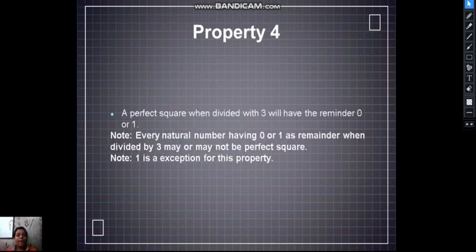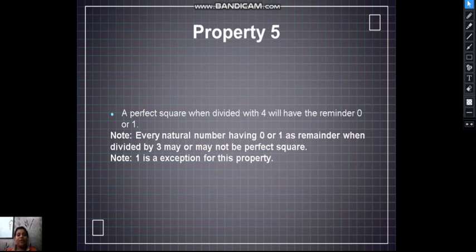Property 4. A perfect square when divided by 3 will have a remainder of 0 or 1. Every natural number having 0 or 1 as the remainder when divided by 3 may or may not be a perfect square. Note, 1 is the exception for this property. There are two notes here, two exceptions in this property, and this is about 4 also. If you divide a perfect square by 4, the remainder will also be 0 or 1.